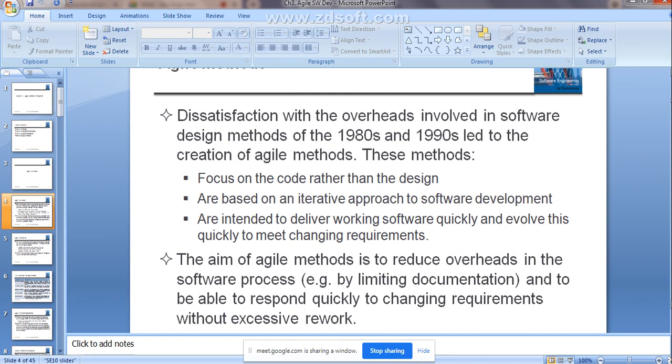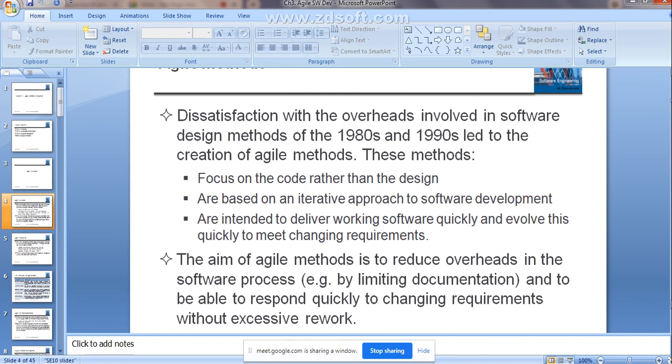And you are going to do the modification. Evolving indicates what? According to the changing requirements of the customer, you need to do the modification. You are going to evolve that software quickly to meet the changing requirements. That can be done by using the agile methods. These are the three things included within the agile methods.